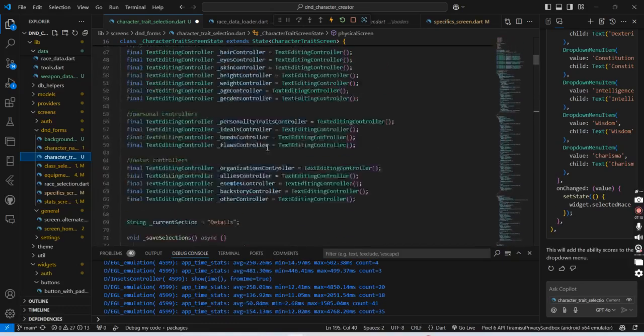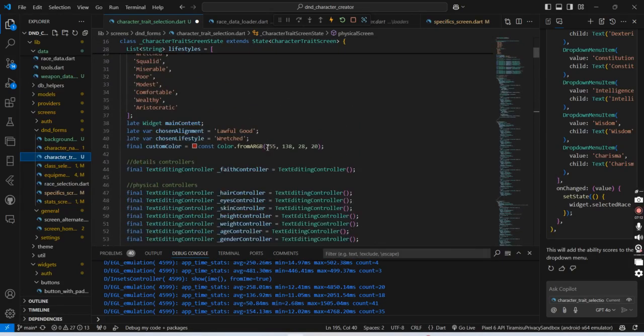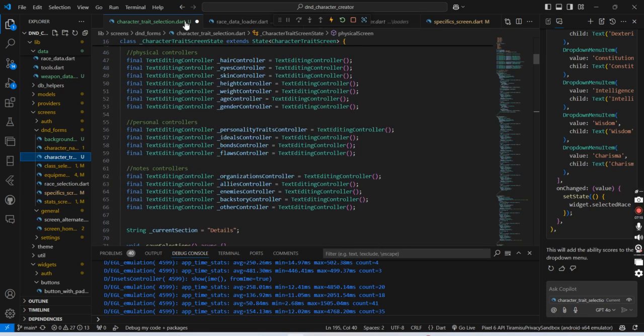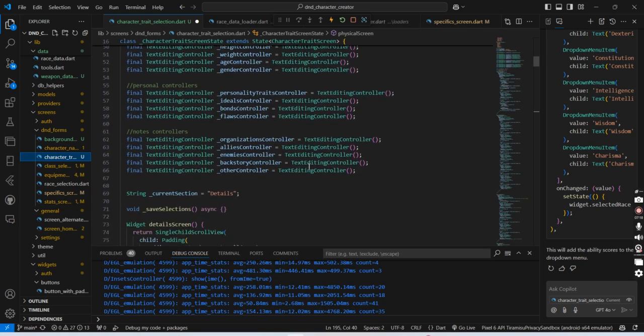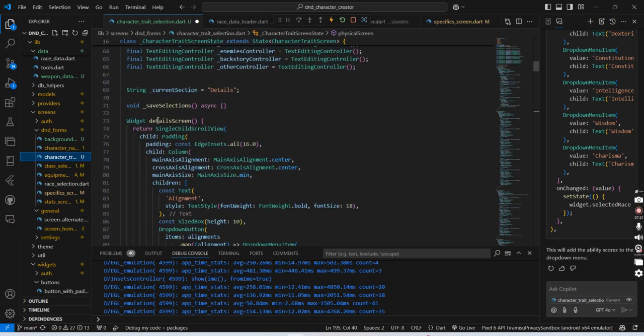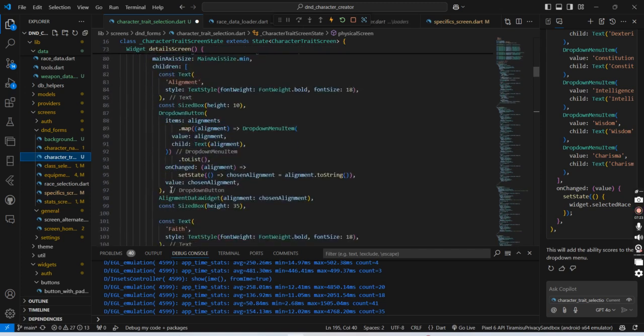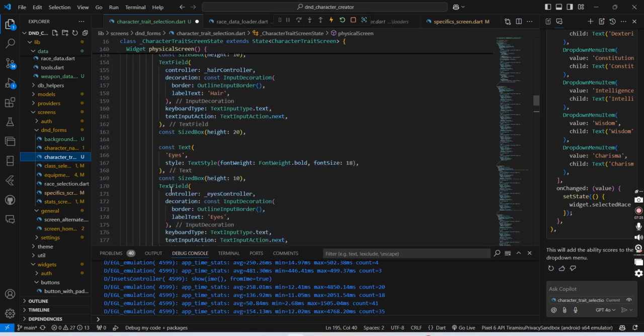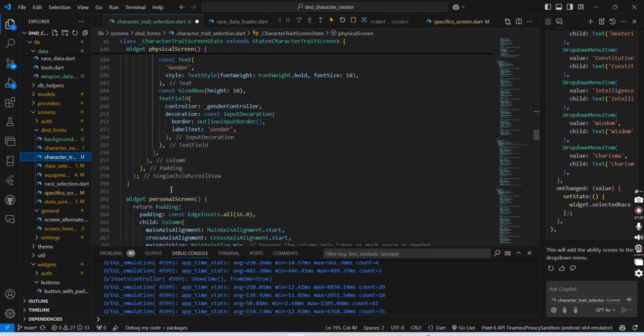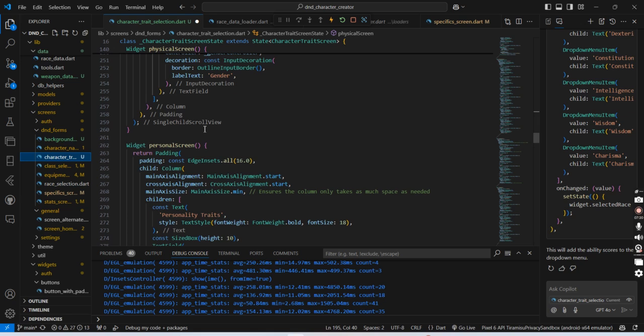I threw that in a file called character traits. This is essentially just a really big form, as you can see by all of these text controllers. That scared me when I saw it. I'm gonna be real, there's a lot. But yeah, I put the things in different screens, widgets, so I didn't have them all down here. It just felt nicer to keep them up here.